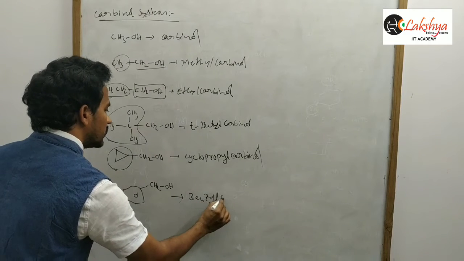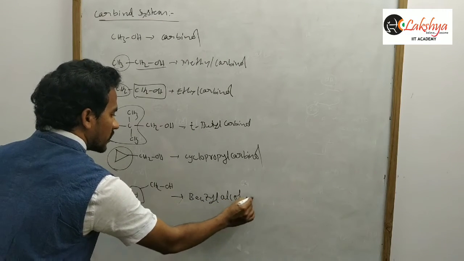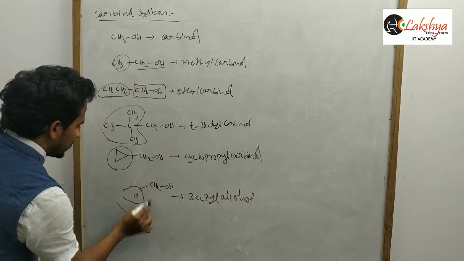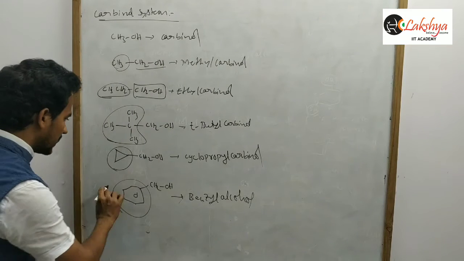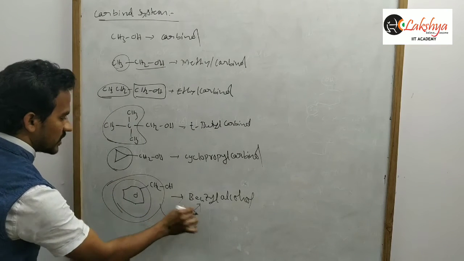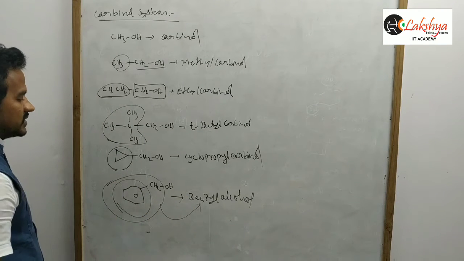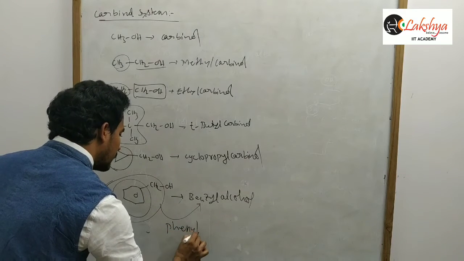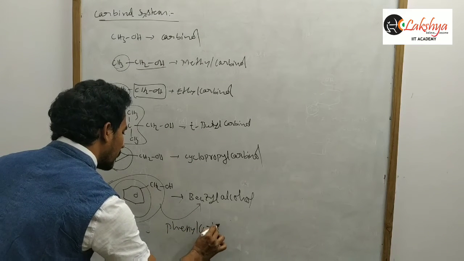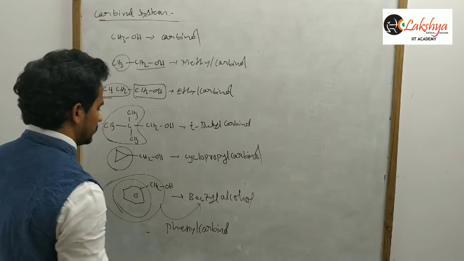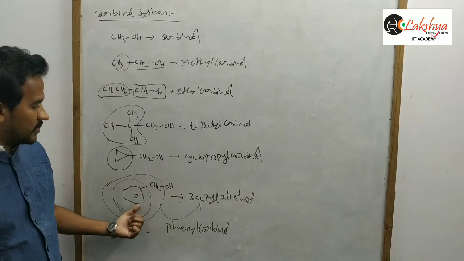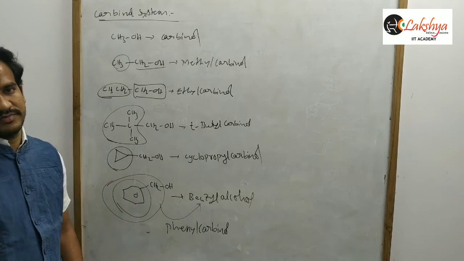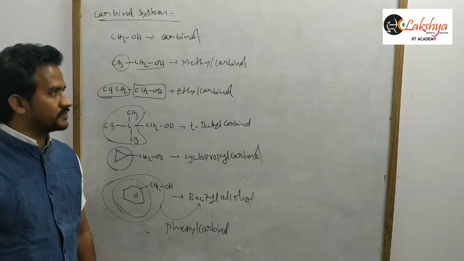You know this one? Benzyl alcohol. So here, this is a phenyl. So totally this group is known as benzyl. And this simple benzene is named as phenyl. So it is also named as phenyl carbinol. It is a carbinol system. Okay? Right.